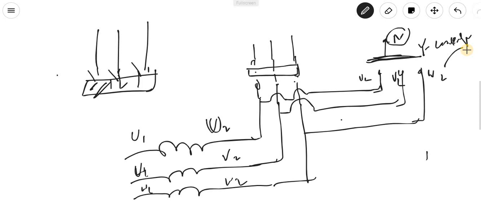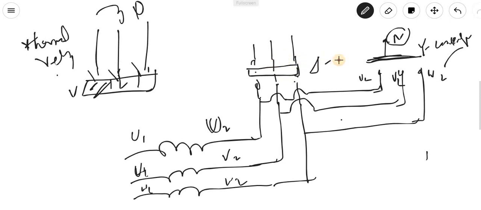In the practical lab, if there is an opportunity, you will see the starter we are using in the lab. There is a combination of a thermal relay and a main contactor, a delta contactor, and a star contactor. How will it work?